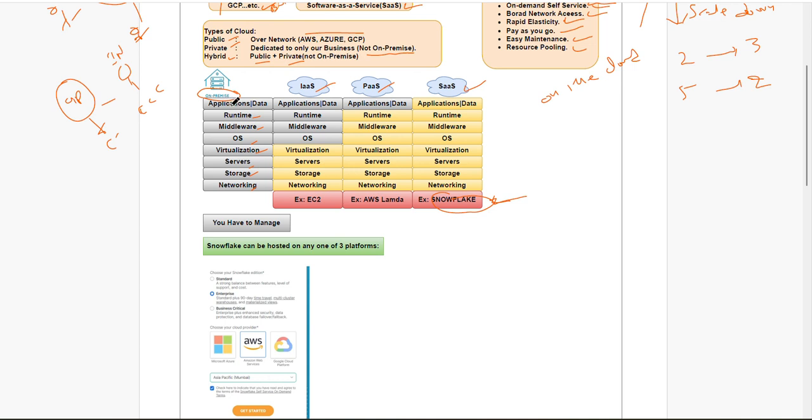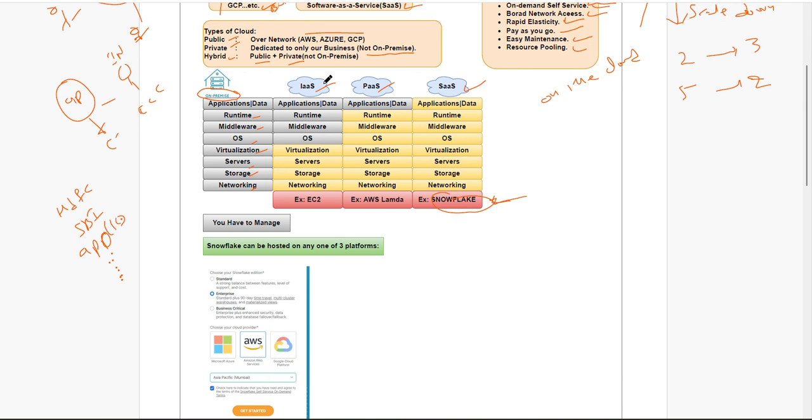As a customer, like HDFC Bank or SBI or Apollo, any client, in their office premises they have to maintain everything.